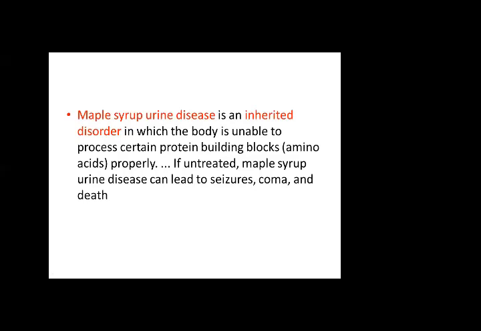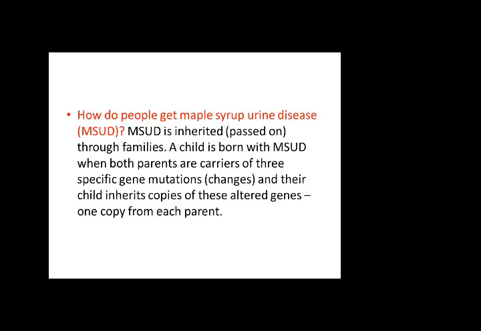This is an inherited disorder, I told you, in which the body is unable to process certain protein building blocks. If untreated, it can lead to seizure, coma, and death. How do people get maple syrup urine disease? This is an inherited disorder. It runs in families.